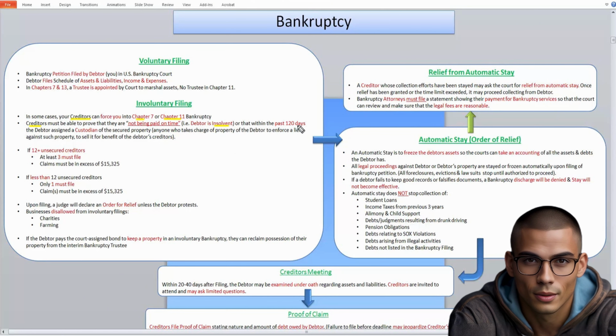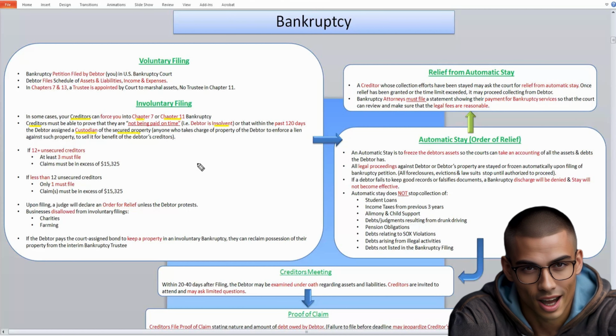Or that within the past 120 days, the debtor assigned a custodian to the secured property. So whatever property you owned from that debtor, if you personally assigned someone to sell those assets to satisfy your debts, and they can show that you did that within the past 120 days, then they can also use that to file an involuntary filing.